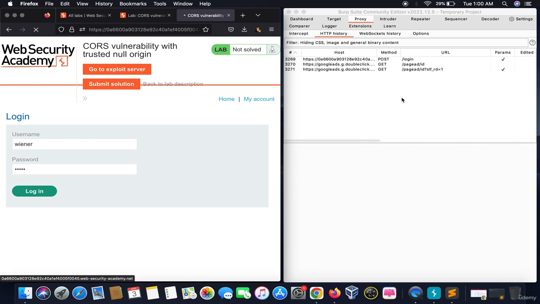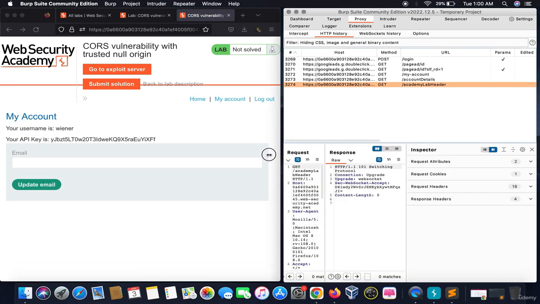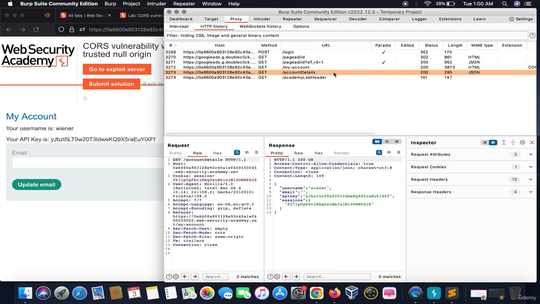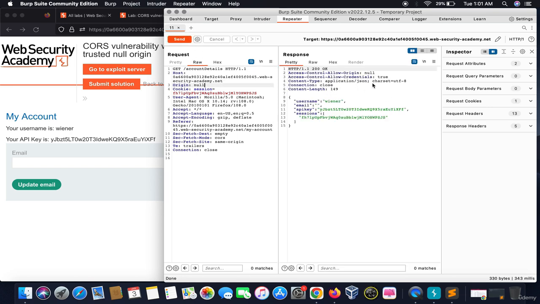You can see here a variety of HTTP requests got loaded. We will analyze these requests to see which is of our use. See, this particular request got the API key loaded. We'll take this to Repeater as we previously did, and this time we would make the origin as null. That means we aren't providing any origin. See, it says Access-Control-Allow-Origin: null. That means it is vulnerable to null CORS as well.